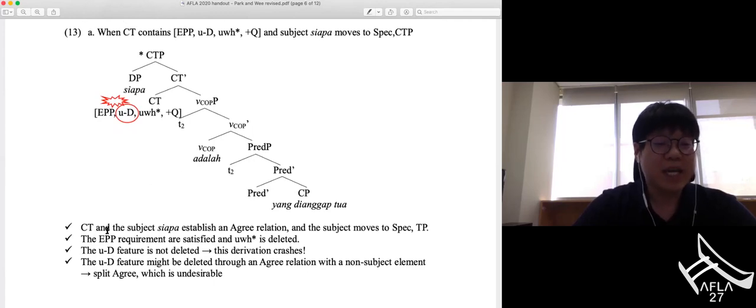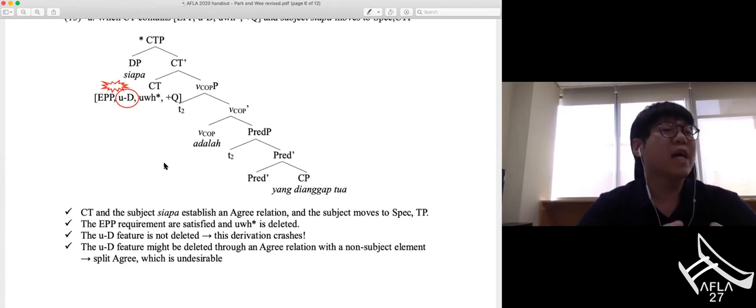CT and the subject CFA establish an agree relation, and the subject moves to spec TP. Then the EPP requirement is satisfied, and uninterpretable WH feature is deleted at once. However, the uninterpretable D feature is not deleted since the moved WH element is DP.